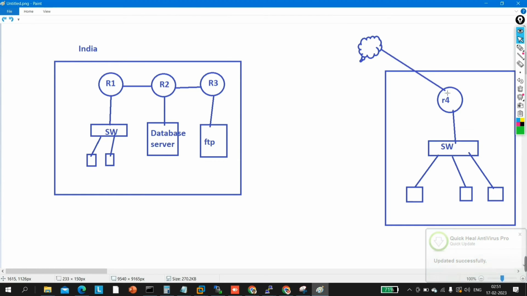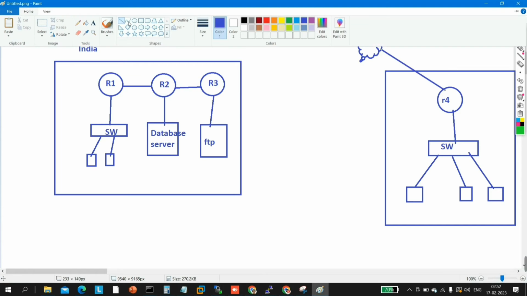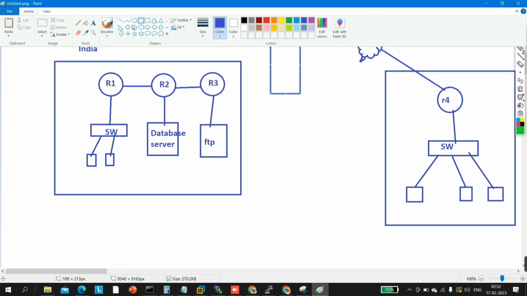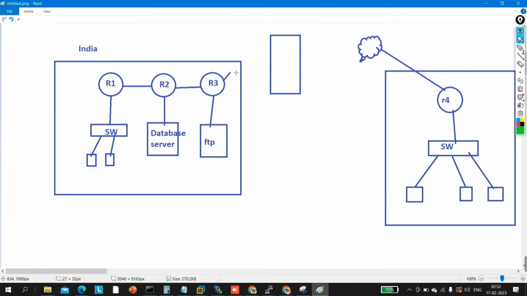Here also we need to place one firewall between the trusted and untrusted network, because this is ISP. ISP is, as you know, a public network, not a trusted network. And here I am going to put one firewall. So suppose this is my firewall. Let me connect this router to the firewall, and let me connect my firewall to ISP.